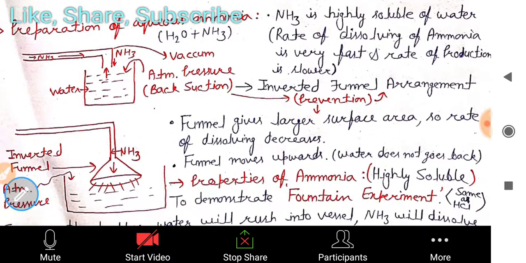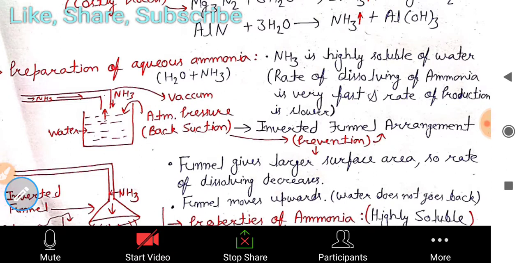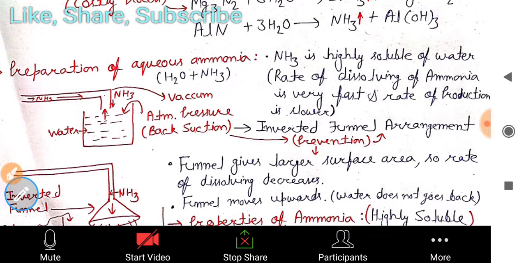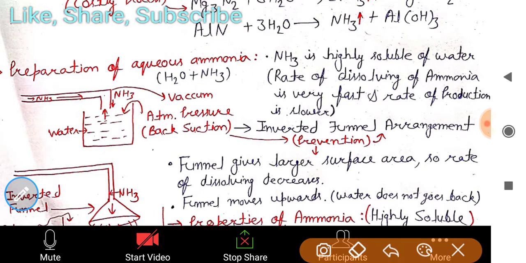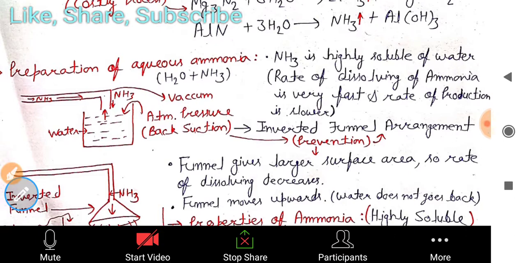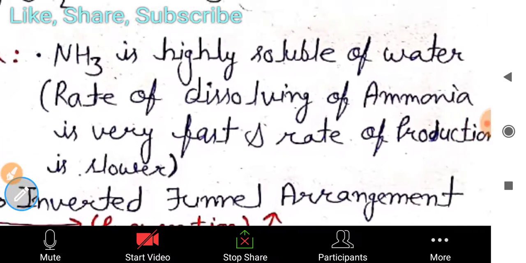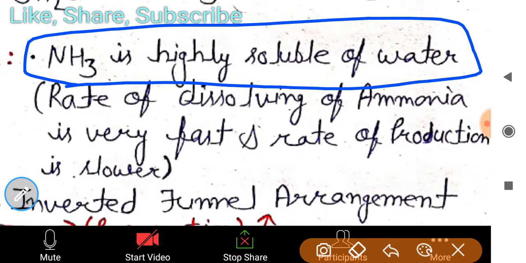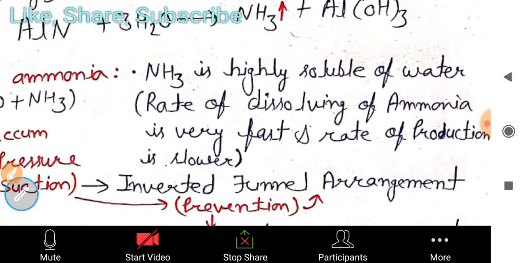And one more question is sometimes asked, somewhat the same as with HCl, which we read in previous classes about hydrochloric acid gas. If I have to prepare aqueous ammonia, aqueous ammonia means normally H2O plus NH3, ammonia in aqueous solution. One more reason to show this is that NH3 is highly soluble in water. Sometimes the question asks how you can prove that NH3 is highly soluble in water.